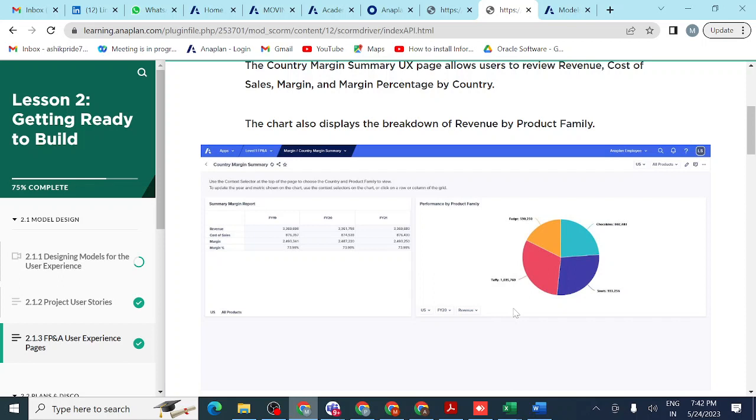One more thing: in Excel we have an x axis and y axis. Here the rows are revenue, cost of sales and so on, and the columns are the financial years 19, 20, 21. Other than these, you have pages. Pages means you can select here US and all products, so you can change whatever we want.